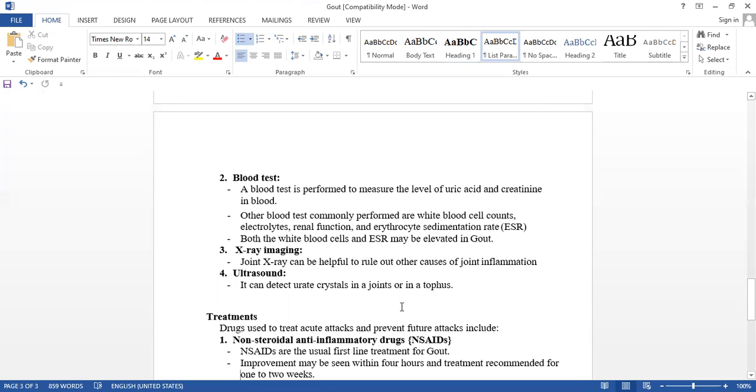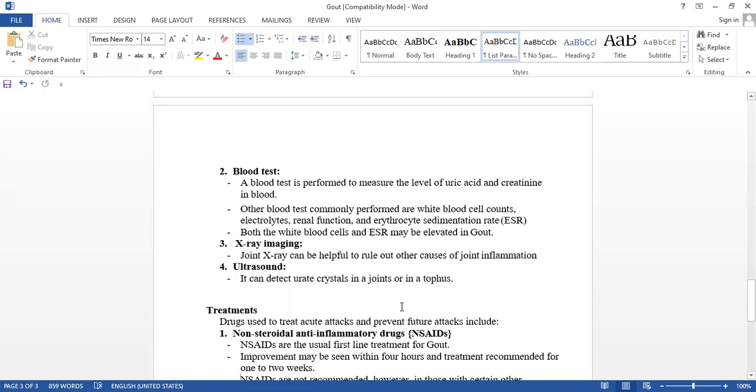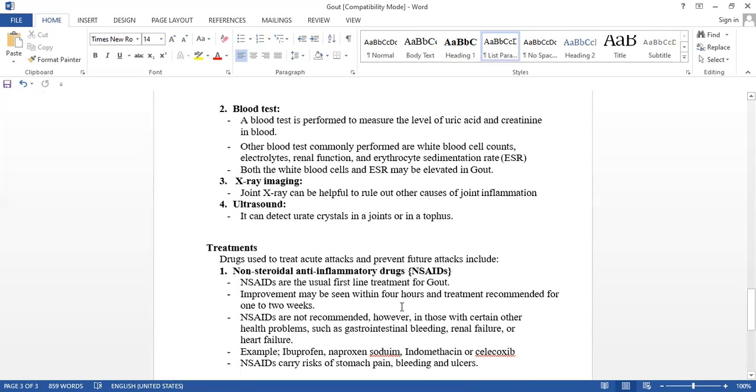Okay, treatment. Inflammation is there, so obviously what we have to give here is NSAIDs, non-steroidal anti-inflammatory drugs, to relieve the pain and inflammation. NSAIDs are not recommended for those who have gastrointestinal bleeding problems, renal failure or heart failure.